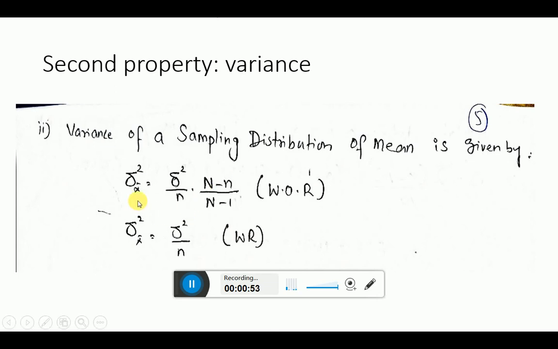Now, in the last lecture we discussed that the variance of the sampling distribution must be equal to the variance of your population data. Today we are going to discuss that the variance of the sampling distribution of mean must be equal to the variance of the population distribution.